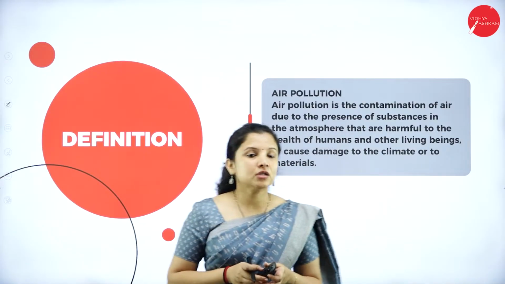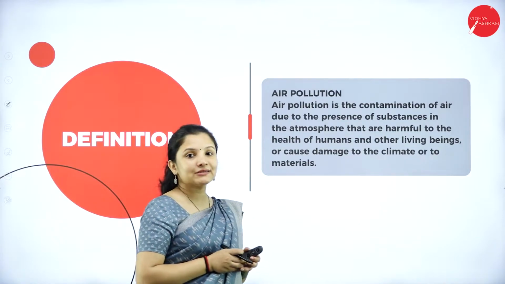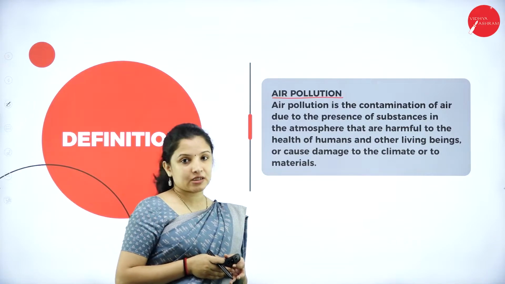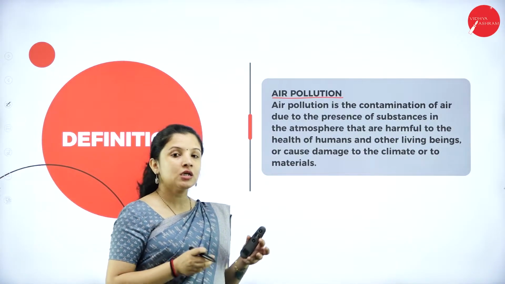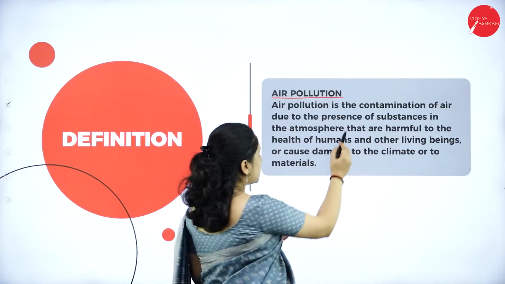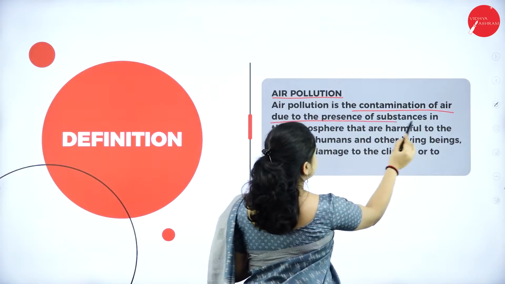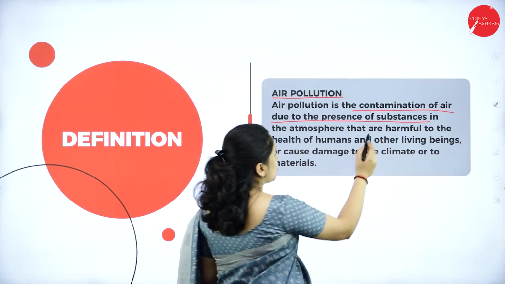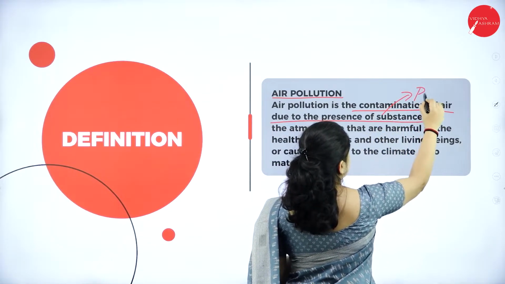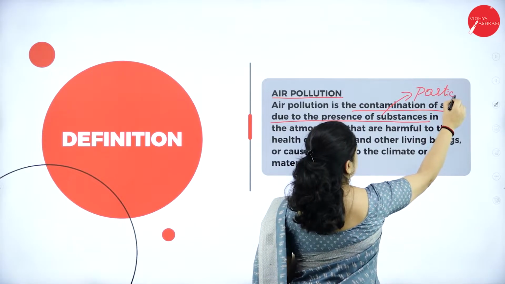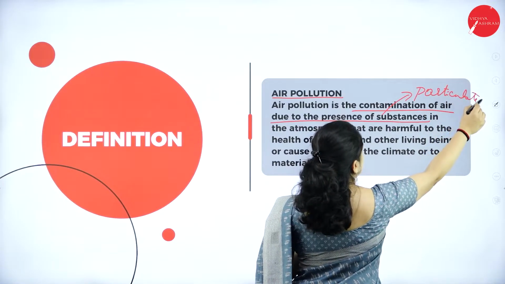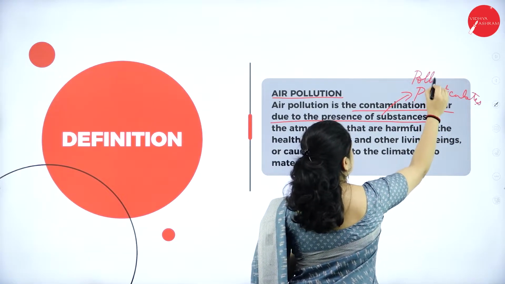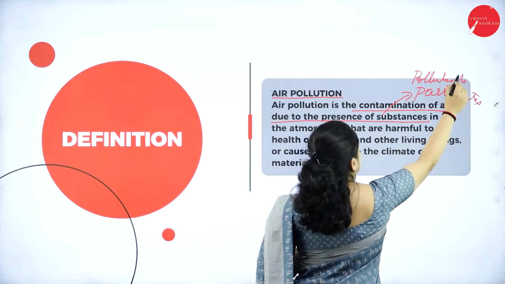So talking about air pollution. What is air pollution? Air pollution is the contamination of the air due to the presence of substances, or we can use the word particulates, or we can say because of the presence of pollutants.